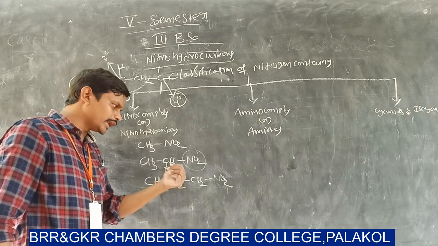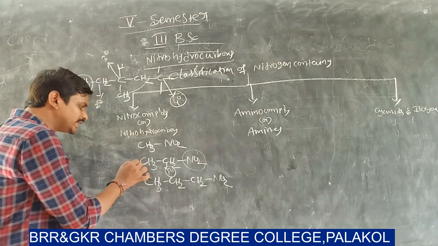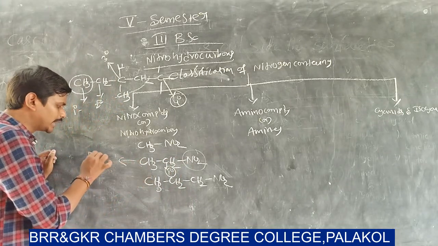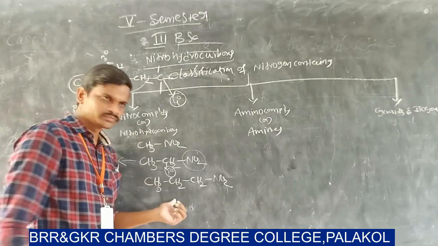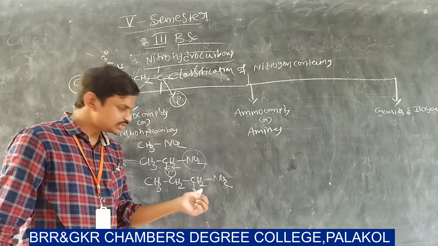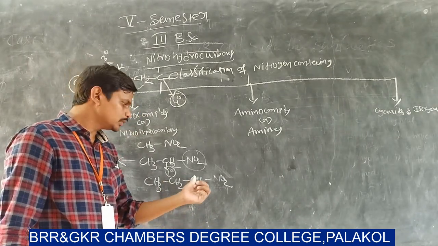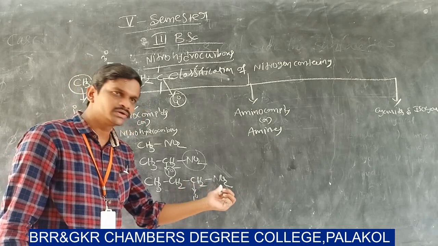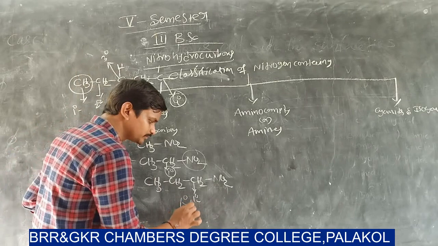That means the NO2 group is attached to a primary carbon, so it is an example of a primary nitrohydrocarbon. In this example also the carbon nature is primary, because the CH2 group is directly connected to only one carbon atom. This primary carbon is connected to NO2, so it is also an example of a primary nitrohydrocarbon.